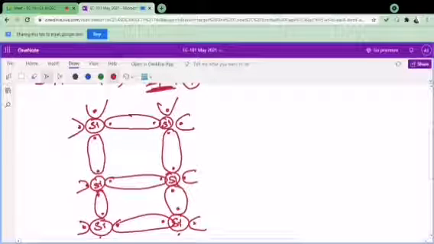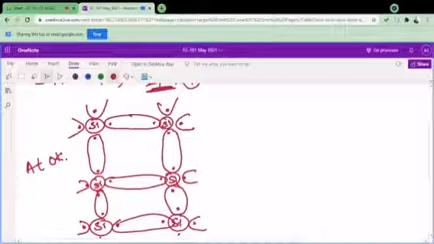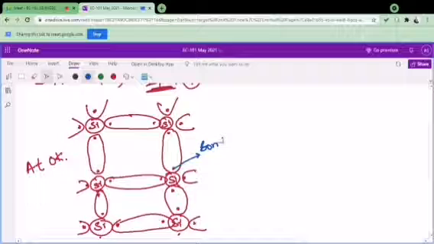Now what is going to happen? Now if you see here, this electron is bounded by this electron. At 0 Kelvin, this is the structure. At 0 Kelvin you will find that all these electrons are bonded electrons. They are not free to go anywhere. When there is no freedom for these electrons, they cannot move into the conduction band, and there will be no electron in the conduction band, due to which its conductivity will be very low, or you can simply say it is almost equal to 0.